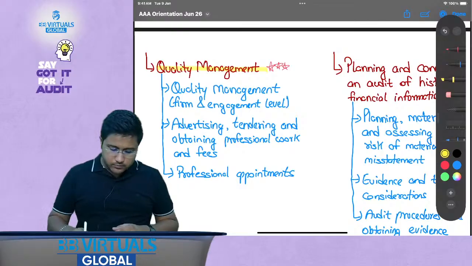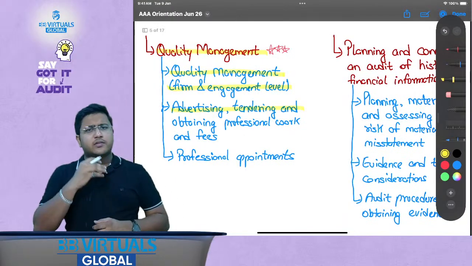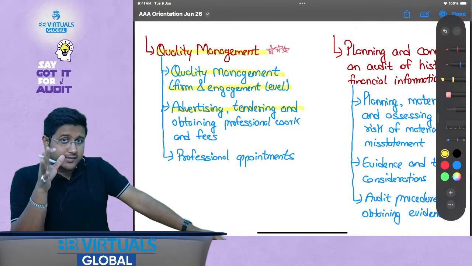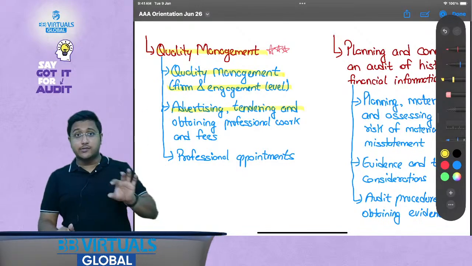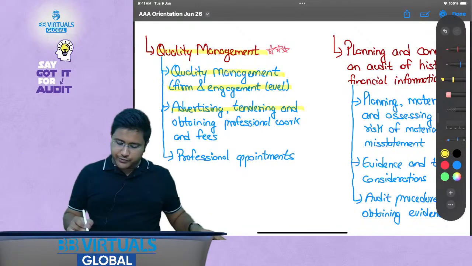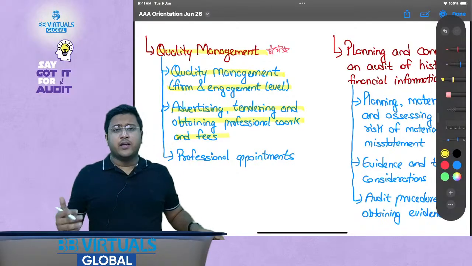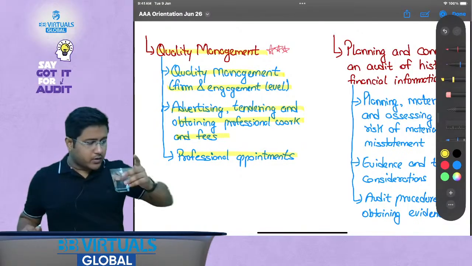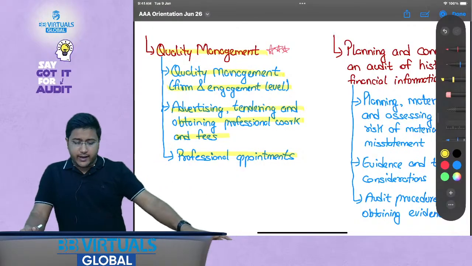Okay. Now, quality management, firm and engagement level, advertising. Are ACCAs allowed to advertise? For some services they are, for some services they are not. We will have to discuss it. Tendering. What is tendering? This is related to tender, the invitation to offer, that we discuss. And obtaining professional work and fees: how an ACCA person can obtain the work. Then professional appointments: how the auditors are appointed and so on.